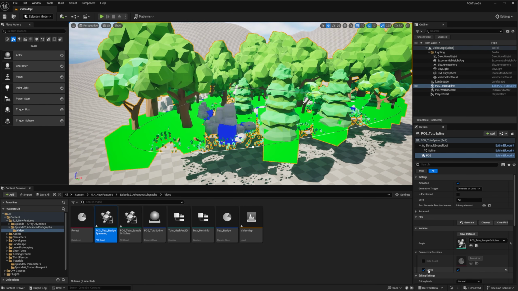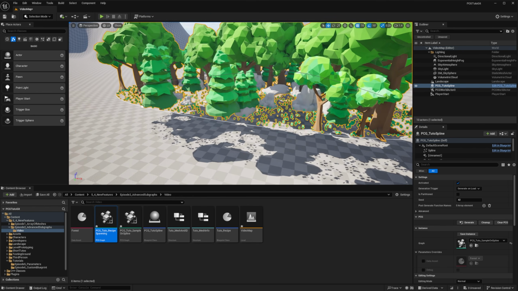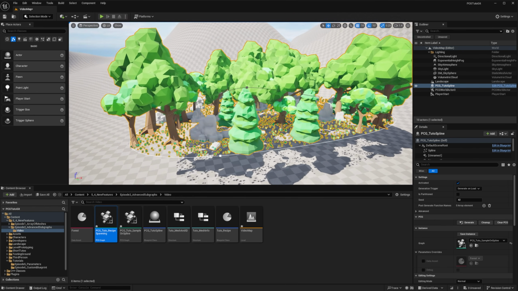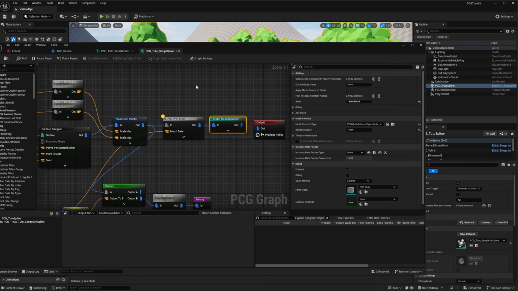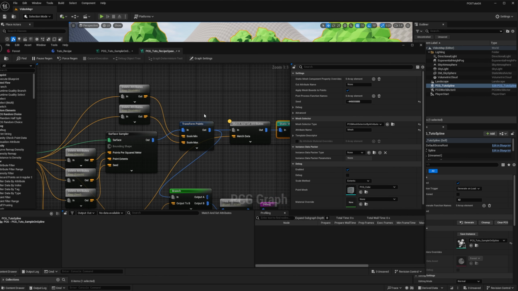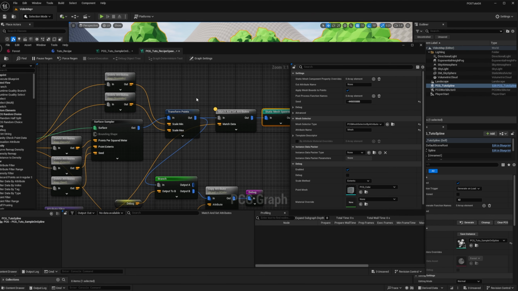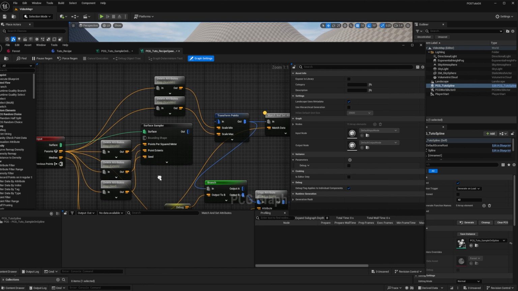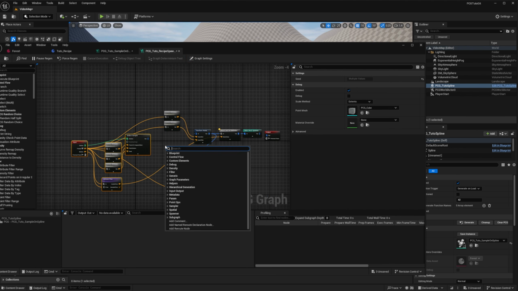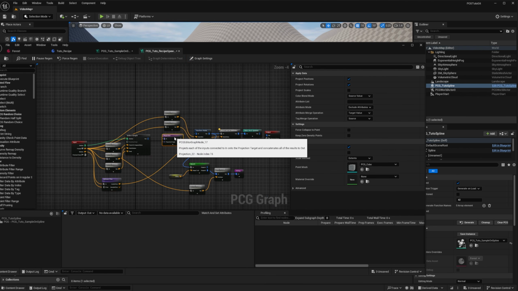I just disable the debug. There you have it, but it's floating. What am I missing? I'm missing a projection somewhere. So after the sampling on the surface sampler, I'm just going to add a projection node to project the points onto the landscape.